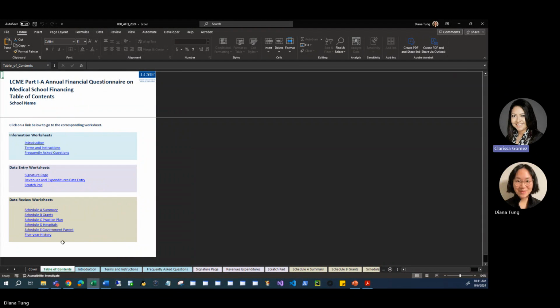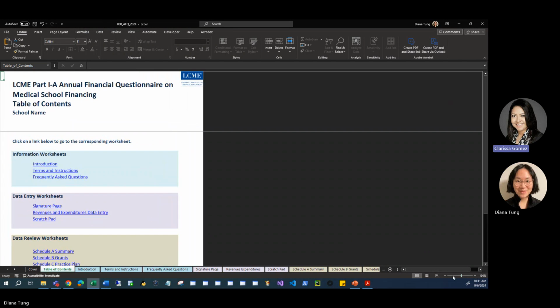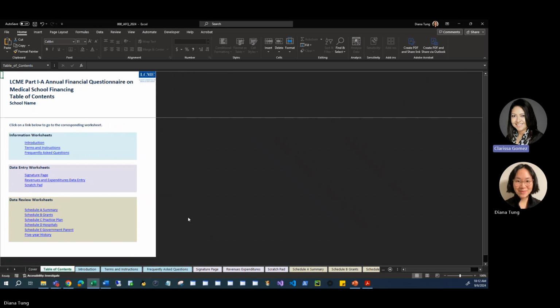In the AFQ workbook, you have access to most Excel controls, such as print settings, screen resolution, zoom in and out options. In addition to the table of content links, you can also use the worksheet tabs seen at the bottom of the screen to navigate the AFQ workbook, and you can click on the worksheet navigation arrows at the bottom left of the window. Now, we will walk through each worksheet of this AFQ workbook.